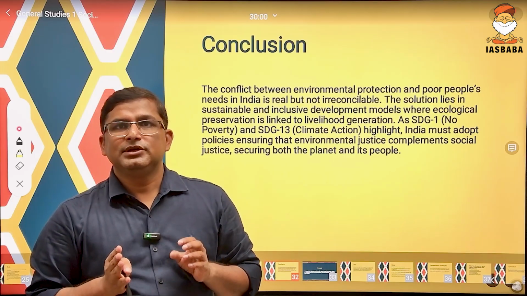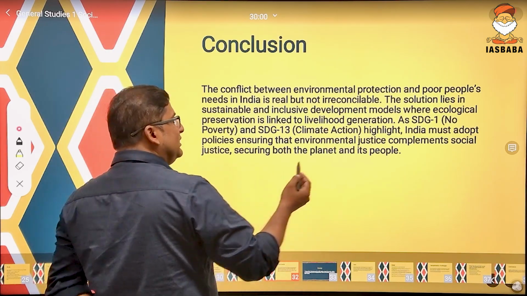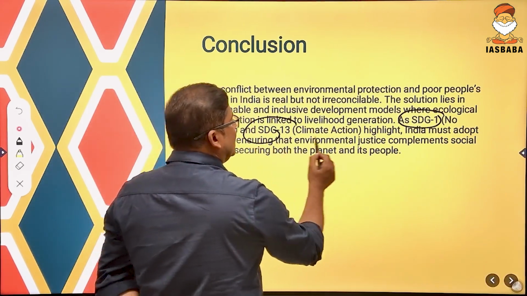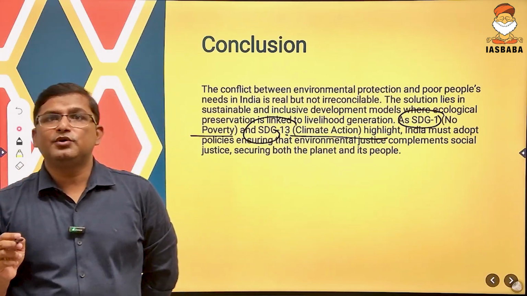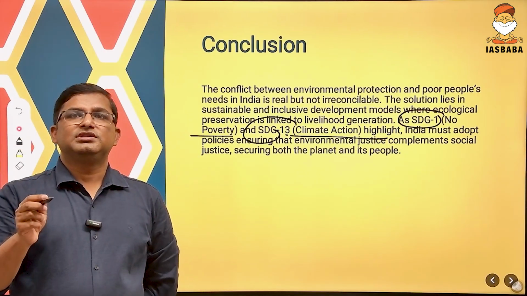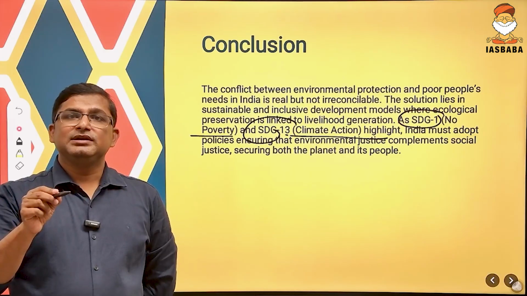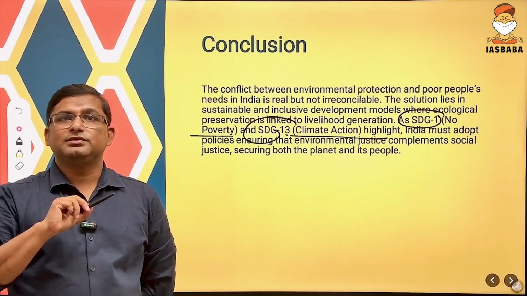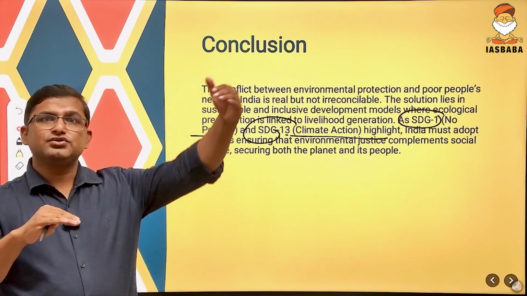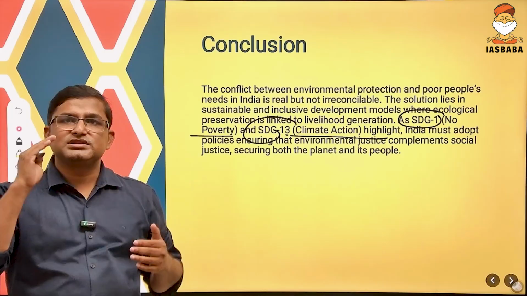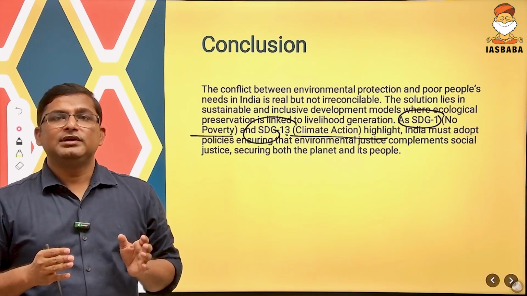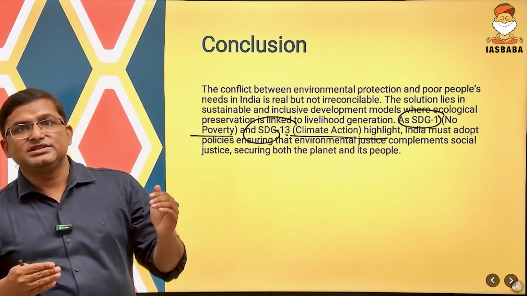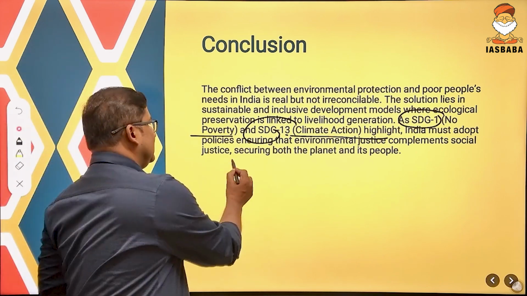Why we have to solve this? Because if we want to achieve our SDGs, SDG 1 means zero poverty, or SDG 13 or climate action highlight. So India must adopt policies which ensure the sustainable growth as well as the growth of its people, as well as ensure the survival of its people. So there will be conflict, but government should try to develop a sustainable and inclusive model for what? For the preservation of ecology, for the generation of employment, in order to achieve SDG 1, SDG 13 by 2030.